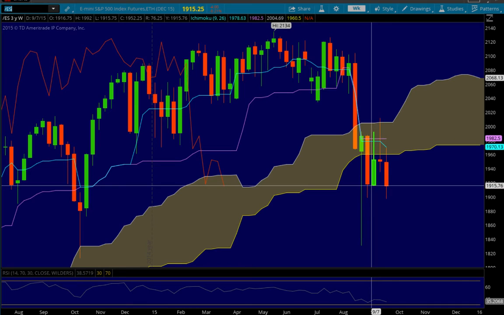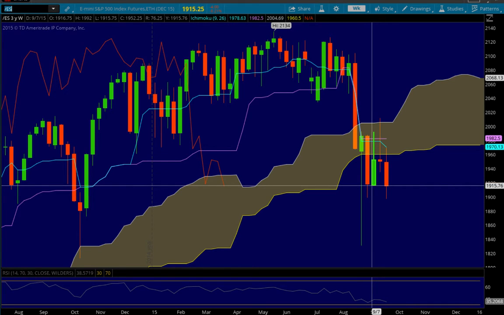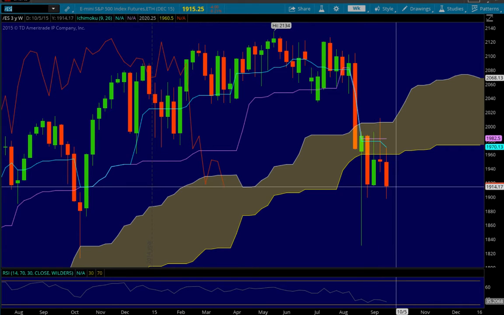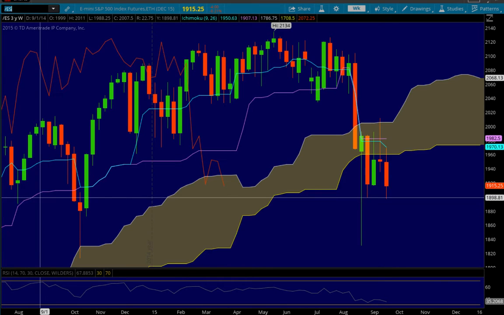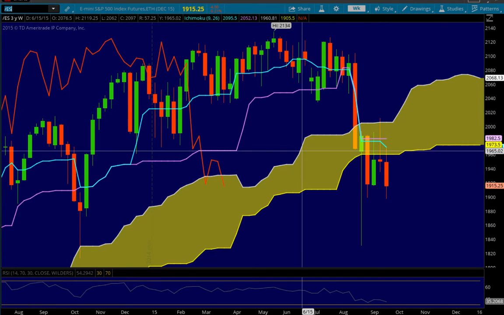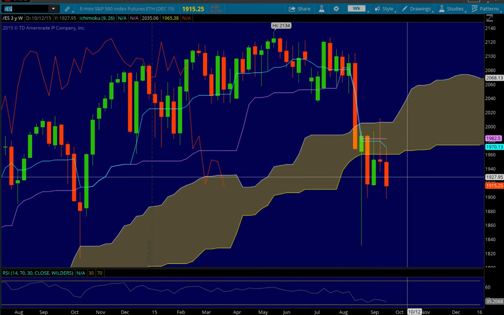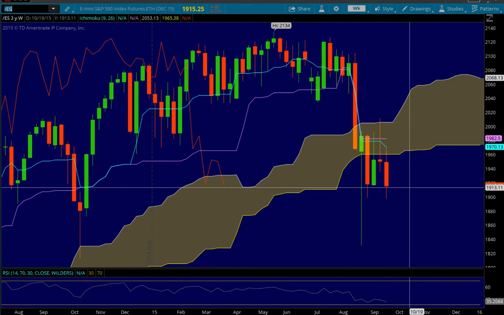We had previously held this area of support on these other occasions at the end of August and the first week of September, so not surprising that we held this area. In fact, we've had support in this area prior back in August, and I'm sure other areas before that. So it will be interesting to see whether we do continue lower or whether we catch a bounce here.